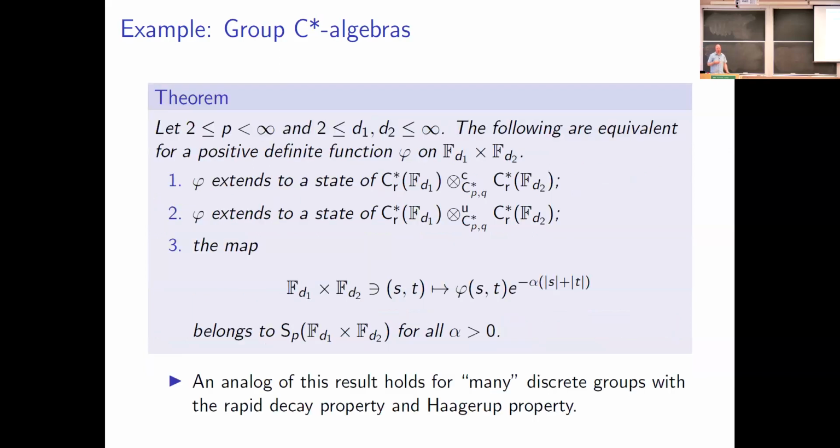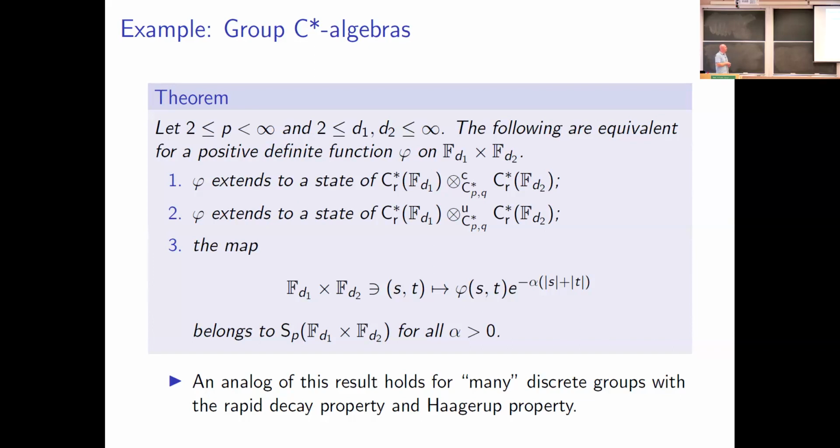Okay, so we're going to consider free groups. So P is going to be a value greater than or equal to 2, and D1 and D2 are going to be two indices of free groups that are at least 2. Could be infinity. And phi is going to denote a positive definite function on the free group with D1 generators cross the free group with D2 generators. We can characterize when this is going to extend to a state of the reduced group C-star algebra of the free group with D1 generators, tensor product against the reduced group C-star algebra of the free group with D2 generators, with respect to our C-star PQ tensor product.